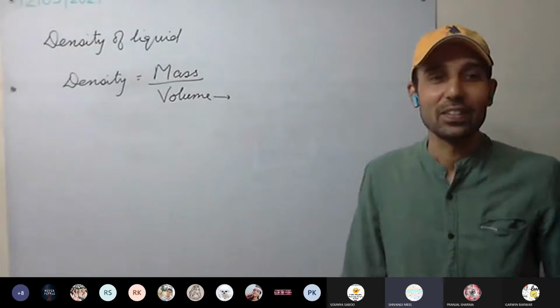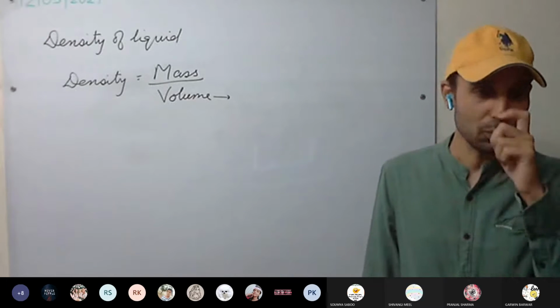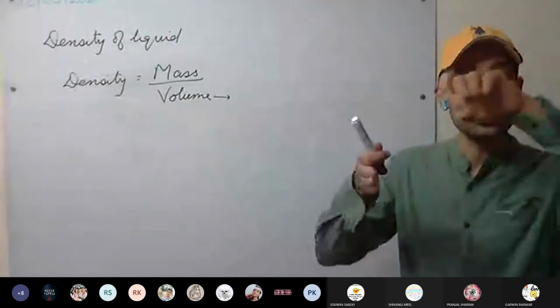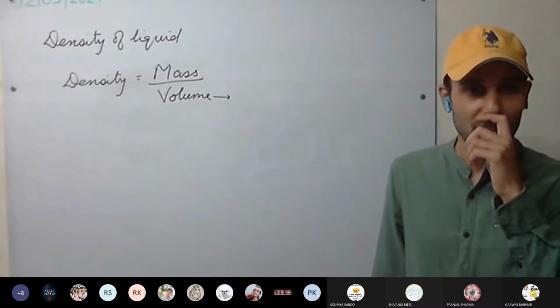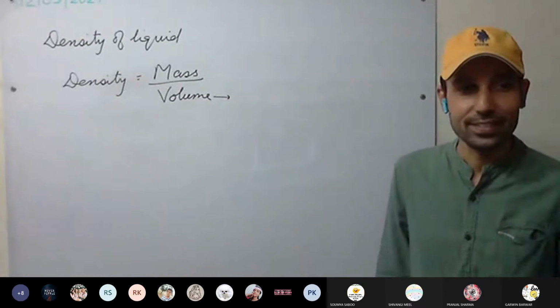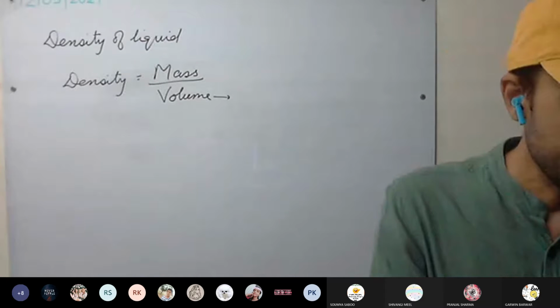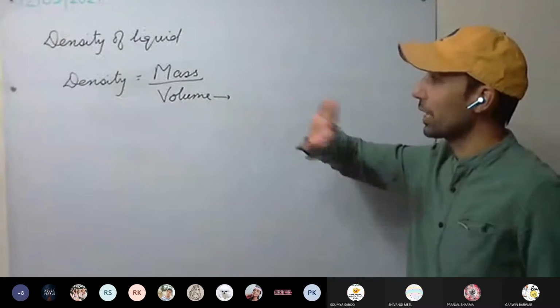By measuring cylinder. We have discussed just now the measuring cylinder definition. It is used to measure the volume of liquid. By just pouring it, we can measure the volume. Very easy to measure the volume using a measuring cylinder or measuring can. So we can use a measuring cylinder or measuring can as well. No issue.